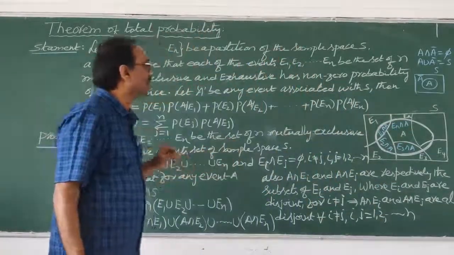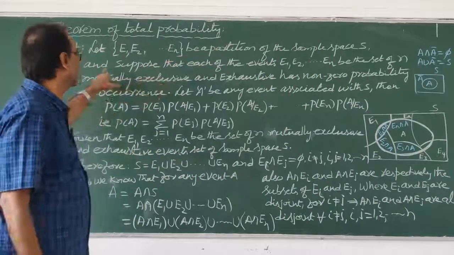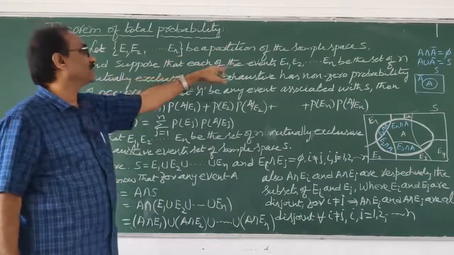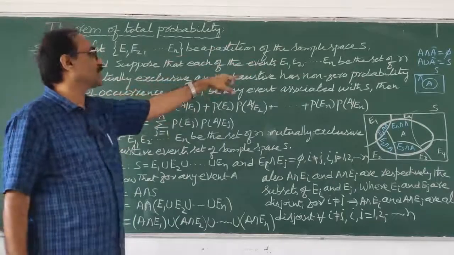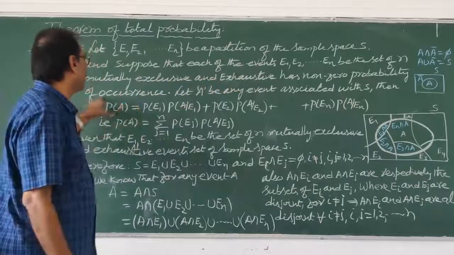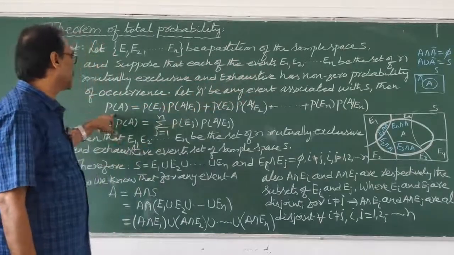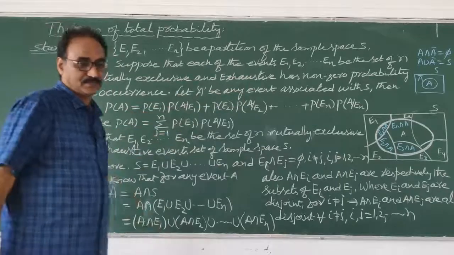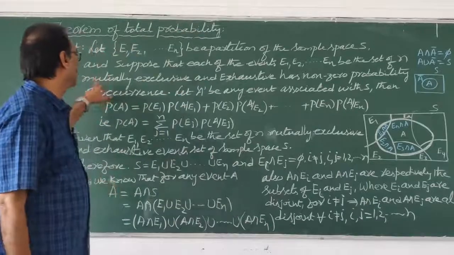So now I will tell you. E1, E2 and so on up to En form a partition of the sample space, and suppose that each of the events E1, E2 to En, the set of n mutually exclusive and exhaustive events, has non-zero probability of occurrence. Let A be any event associated with S, then P of A is given. Here everything is understood, sir, but you said something here: mutually exclusive.